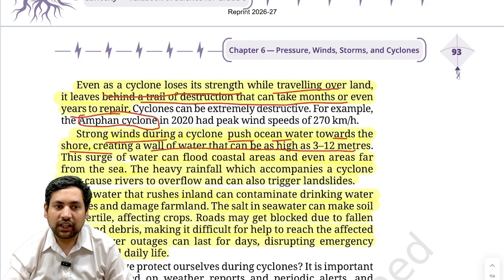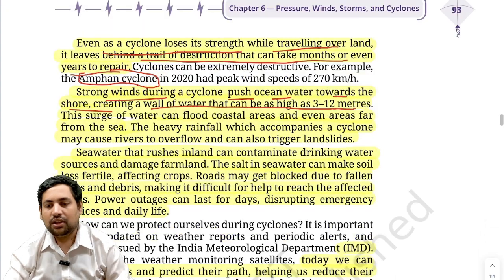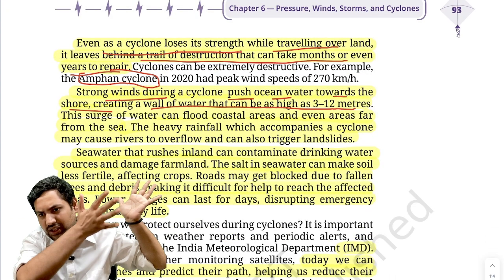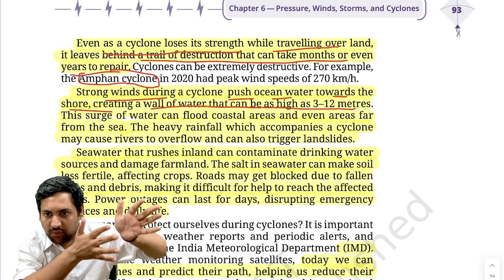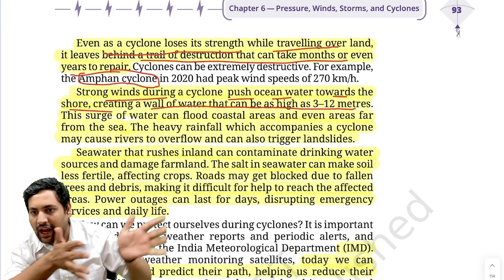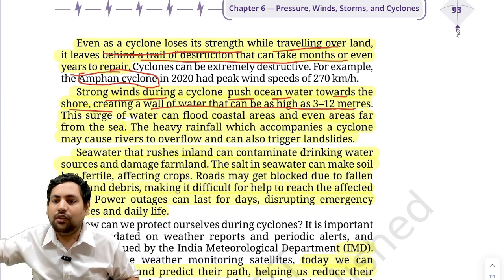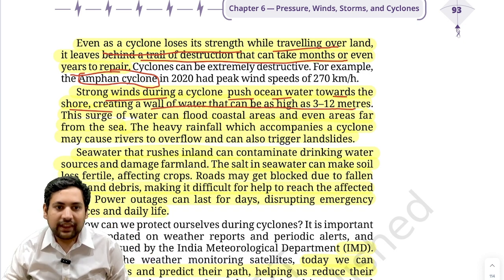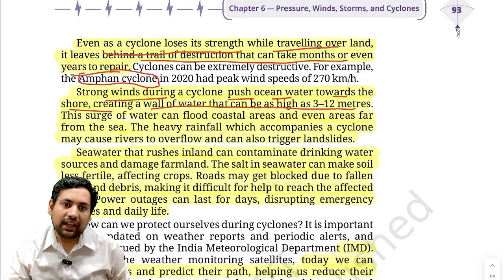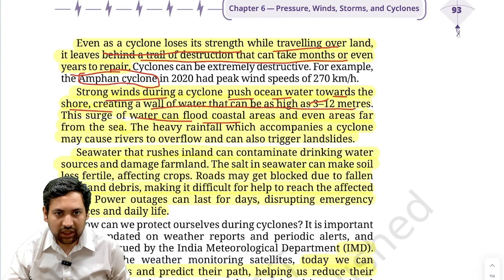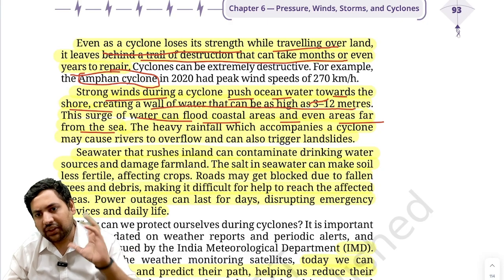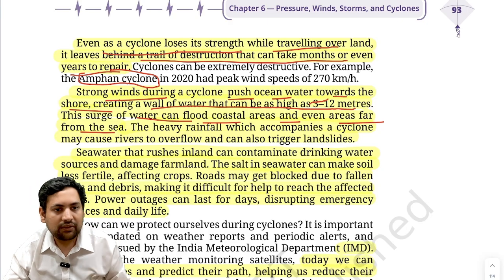Now this also we have seen, correct. During the cyclones, what happens? Because the cyclone is constantly pushing from above the sea water towards the land, it will also push the water towards the land and create a wall of water, and that is what it is talking about. This can be as high as 3 to 12 meters. Then this surge of water can flood coastal areas and even areas far from the sea. Correct. Now, there are some more things that make the situation during the cyclone even worse.